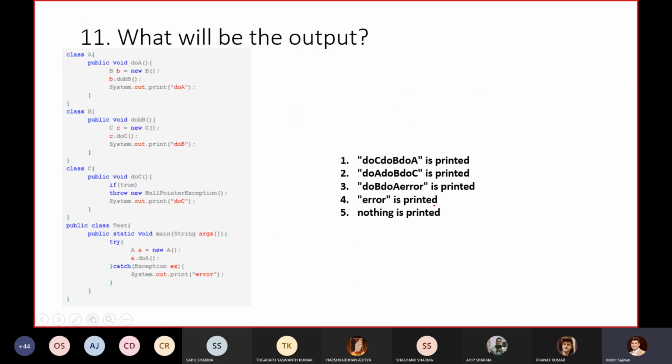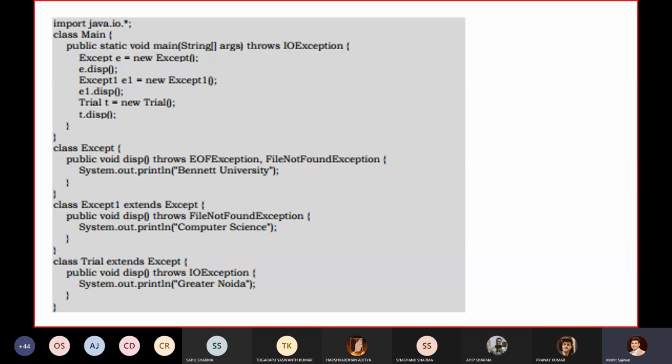Now for this particular problem, what will be the output? So let's remove this case. I hope that you will get the output of this case. This is very important, and that's why I'm giving you this example, because I haven't discussed this concept so far. So just tell me about this particular code. Take your time, and then I'm going to end this session by telling you about this particular question.